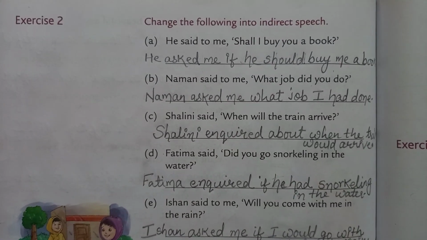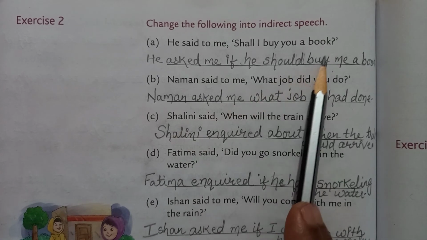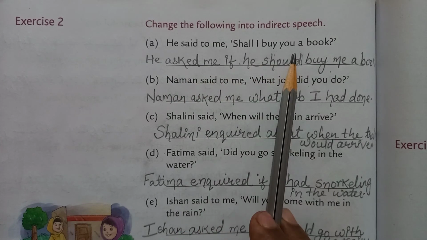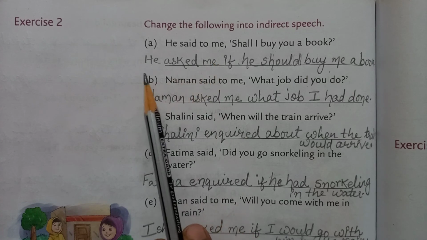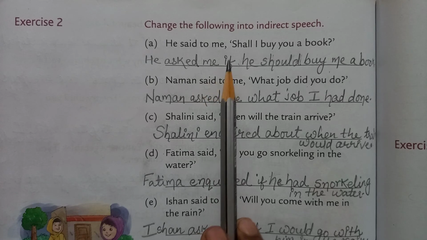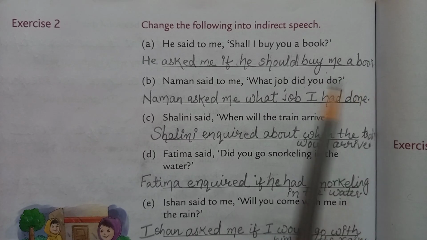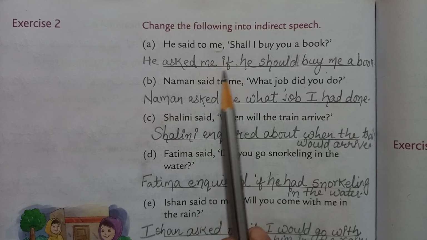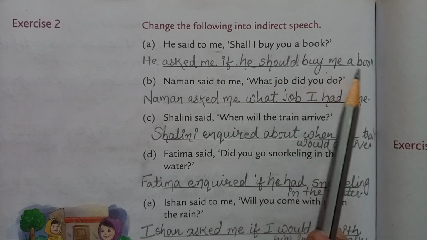Now the exercise: change the following into indirect speech. Now see, these are interrogative speeches. He said to me, "Shall I buy you a book?" This is a question. Then said to will change into asked. Why? Because this is a question. So, he asked me if he should buy me a book. Here the object is me.